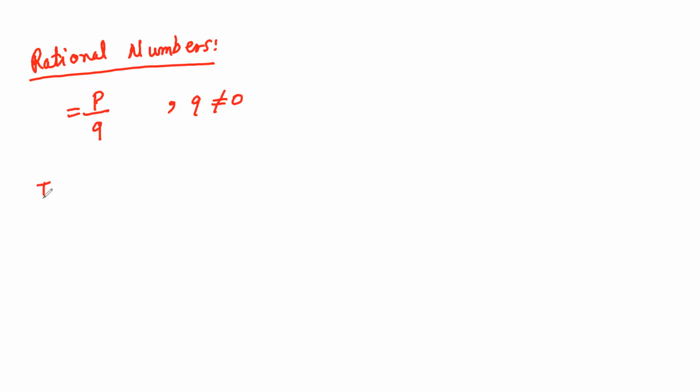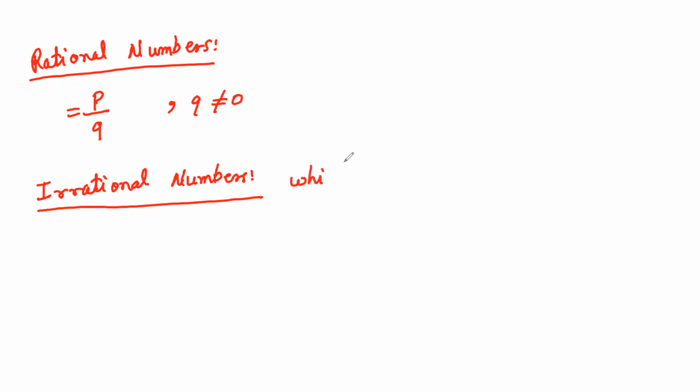Okay, so now we will introduce irrational numbers. Irrational numbers are those which cannot be represented in terms of p upon q, which cannot be represented as a rational number.